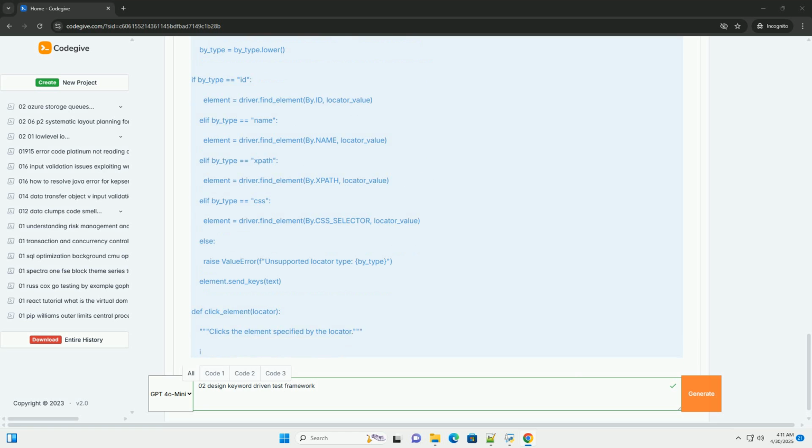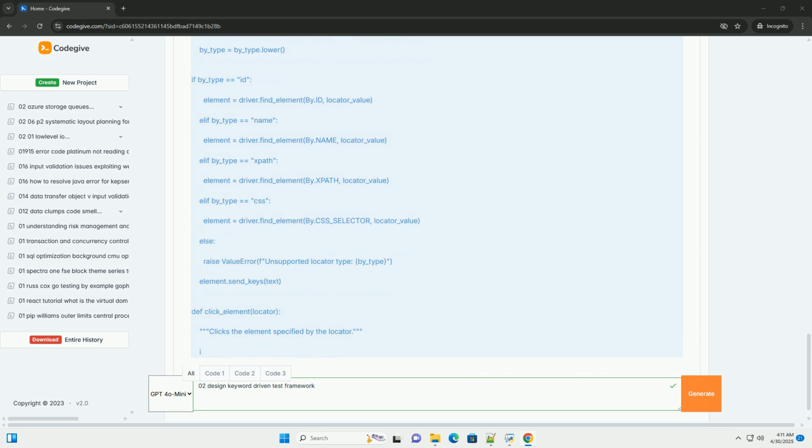8. Adding more keywords. To add more keywords, simply: 1. Add the new keyword to your test data file, data/test_data.csv. 2. Implement the corresponding function in the keyword_library.py file. Make sure to handle the arguments appropriately. 3. Add the new keyword and its function to the keyword_actions dictionary in the test_cases.py file.